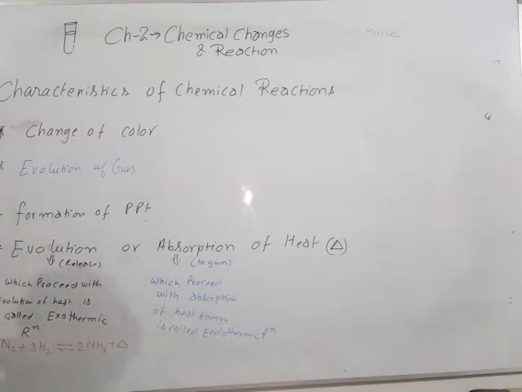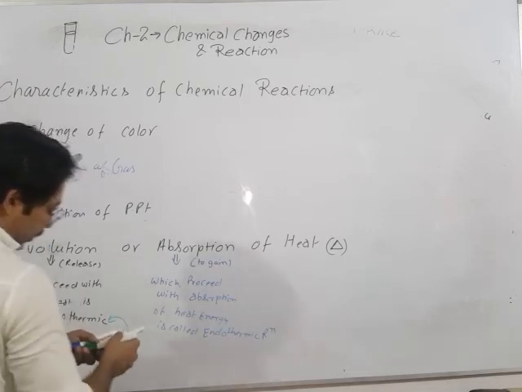This plus delta indicates exothermic. Okay, now next one. So nitrogen reacts with hydrogen and gives ammonia, and after formation of ammonia, the heat energy is released. Okay, the plus delta indicates exothermic.